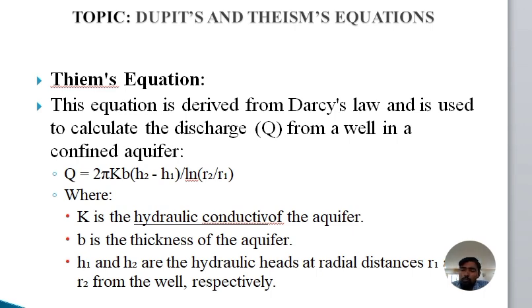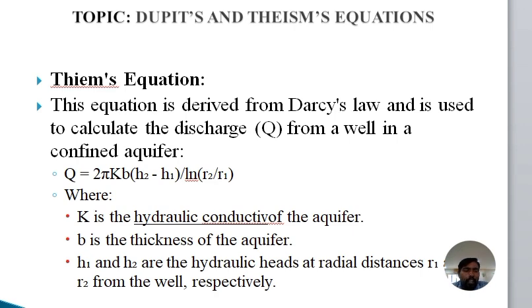My dear students, here Kb is sometimes written as T, since hydraulic conductivity K times the thickness of the aquifer b is also called T, the transmissivity. So sometimes the discharge of the confined aquifer is Q = pi T (H2 - H1) / log(R2/R1).